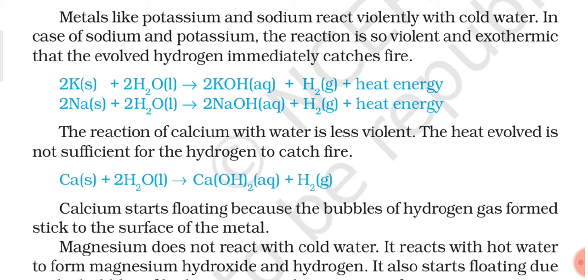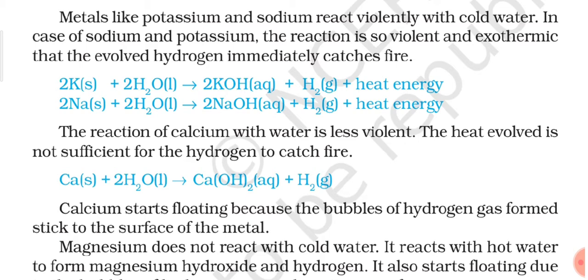Now see, this is an important point because we have seen that sodium and potassium react with cold water, and the reaction is very violent in nature. Calcium reacts with cold water or tap water, that means water at room temperature, but the reaction is not violent. Magnesium does not react with cold water or water at room temperature. Magnesium only reacts with hot water. So you have to remember that the metal which reacts with hot water is magnesium. It reacts with hot water to form magnesium hydroxide and hydrogen.